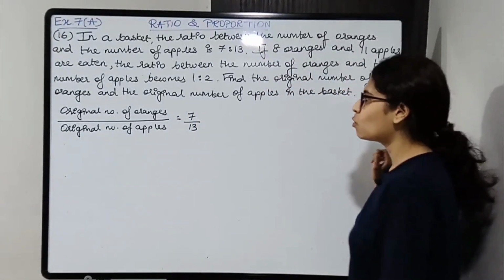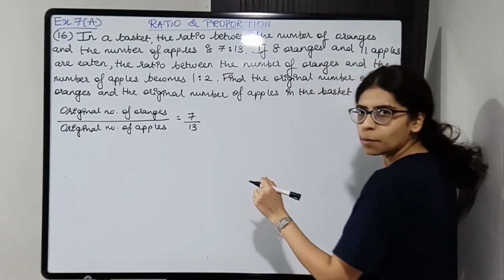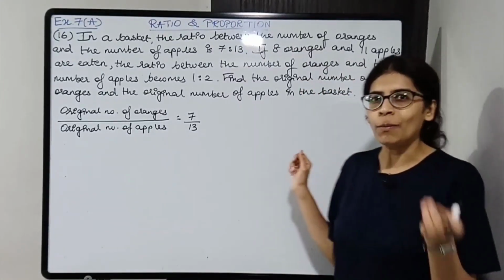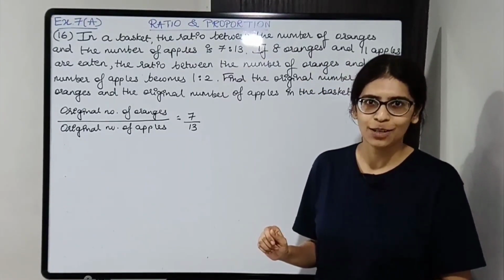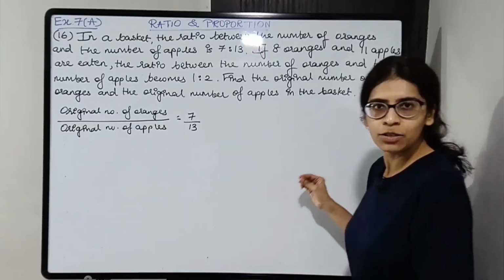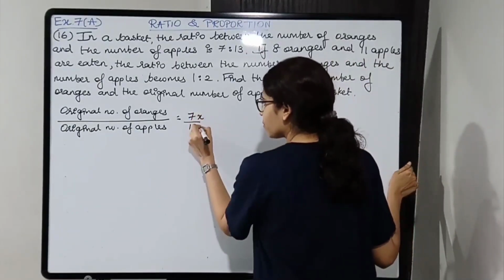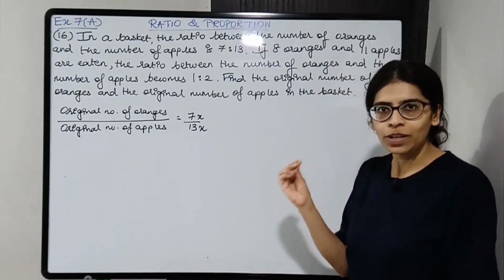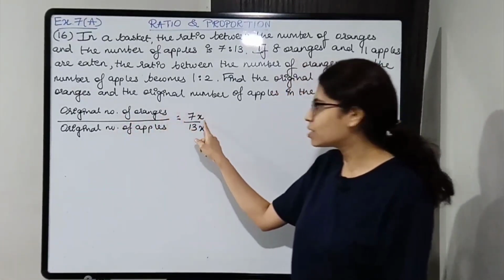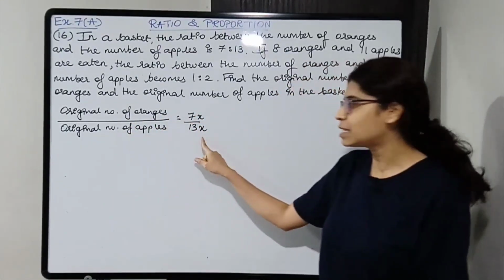This is the ratio, but we know there is some common factor that has been cancelled out, so let the common factor be x over here. So now we can say that the original number of oranges is 7x and original number of apples is 13x.